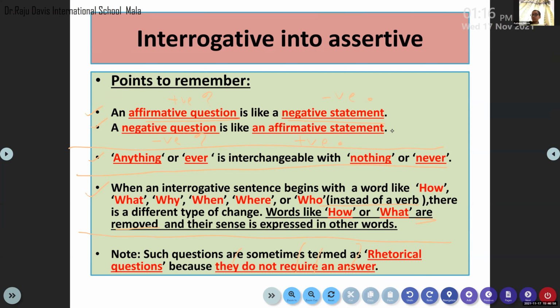So here in the question, you can see that can is the auxiliary verb used. So this is a positive question, so we need to change our positive question into a negative statement, right? So can becomes cannot in my statement. So see here, how can man remain immortal is changed into man cannot remain immortal. Question mark is turned into a full stop. See, got it, children? Are you getting it? Yes, ma'am.